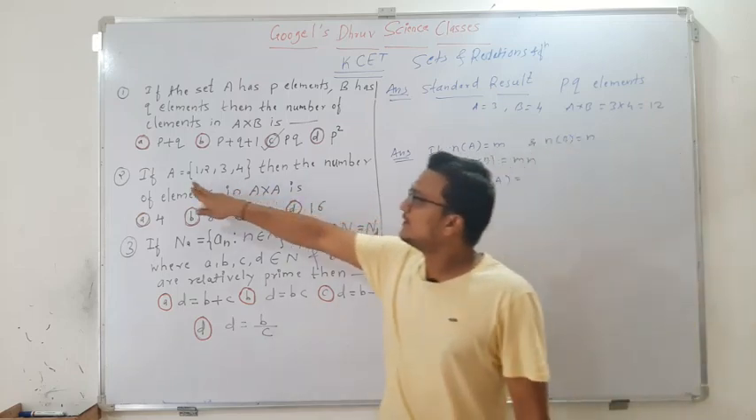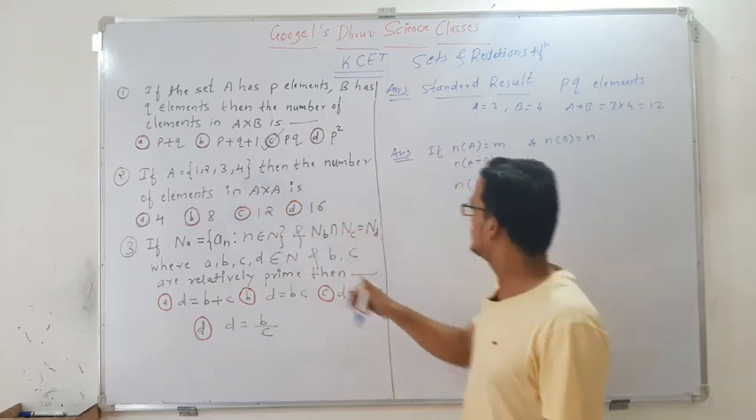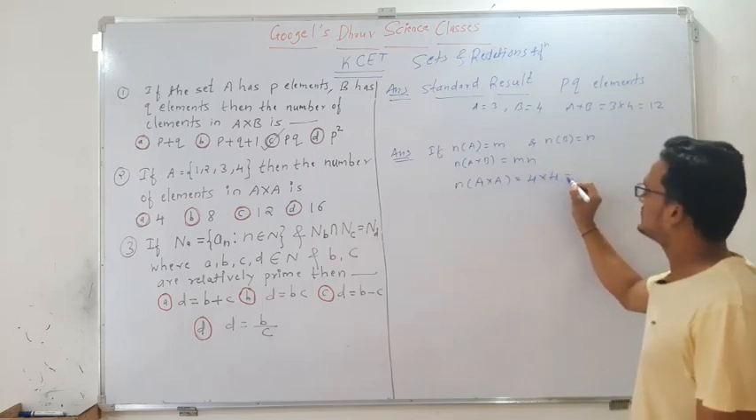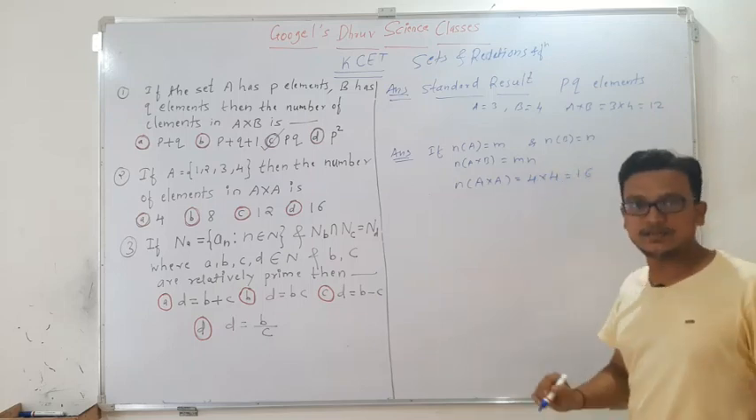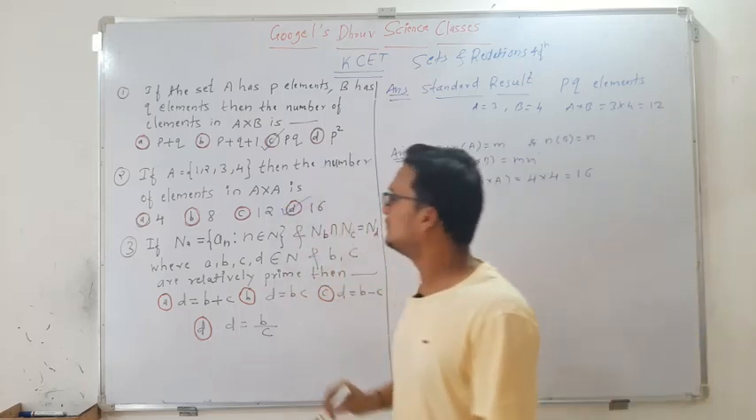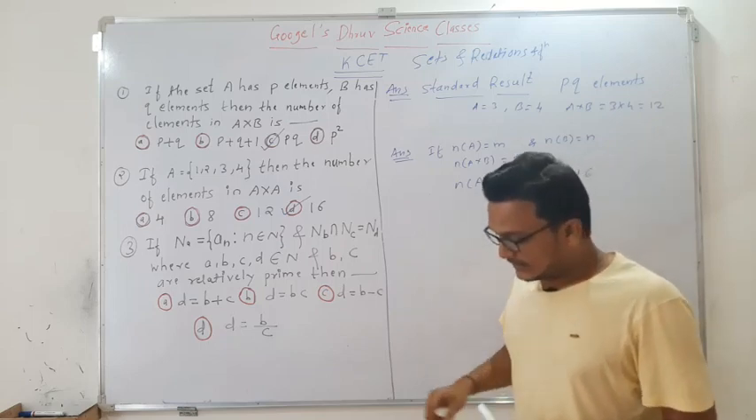So how many elements are present in the set A? That is 4. So that is 4 into 4, so the answer is 16. So option D will be correct here.